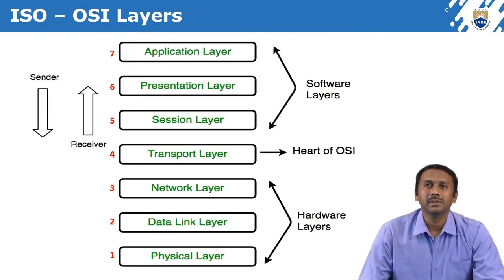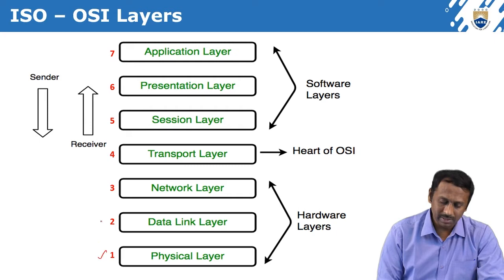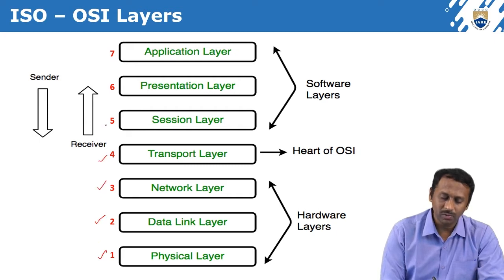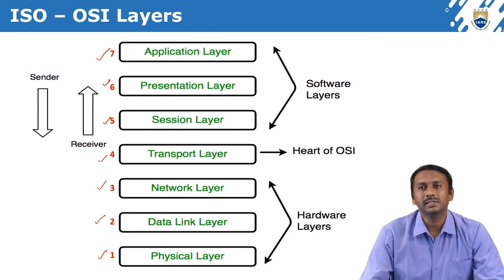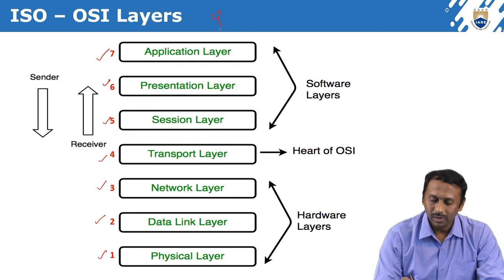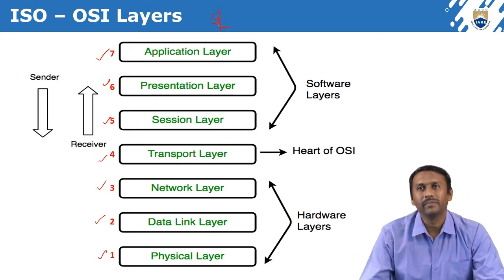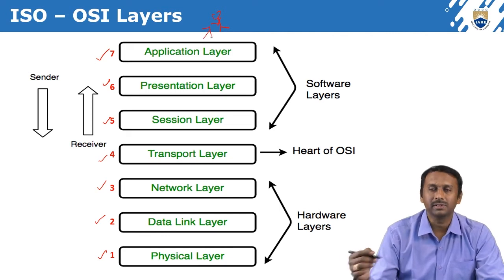This is an example of the OSI layers. I said this is a bottom-up approach, so here we have the first layer, second, third, fourth, fifth, sixth and seventh, a total of 7 layers. The application layer is a user interface layer.